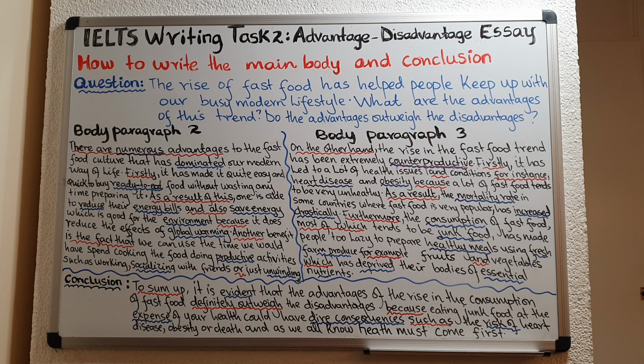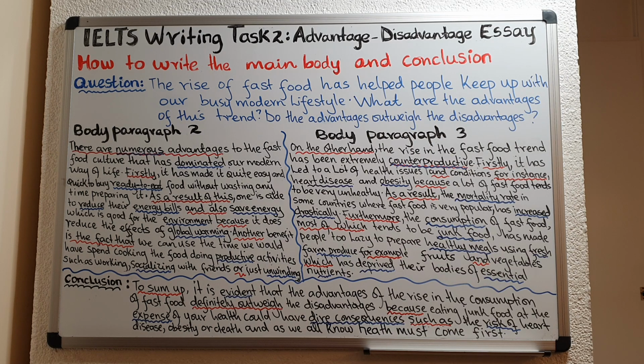Now, the first thing that is very important to remember is that you get 40 minutes to write your task 2. You should write more than 250 words. It is also important to remember that your writing task 2 will be marked on task response, coherence and cohesion, vocabulary, and grammar.